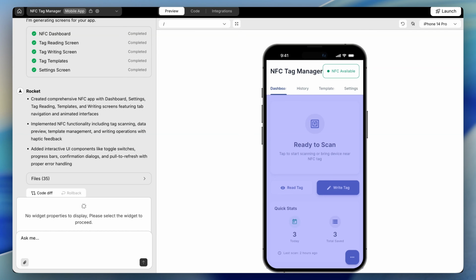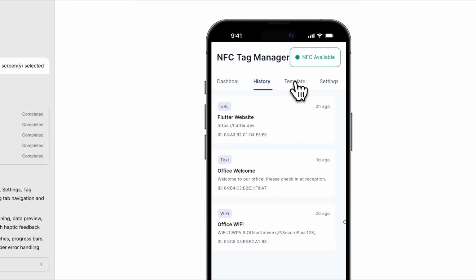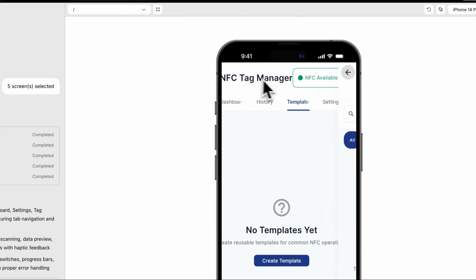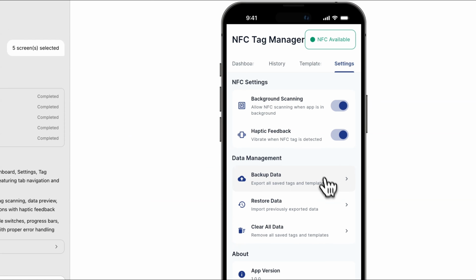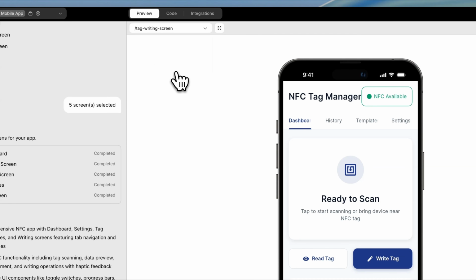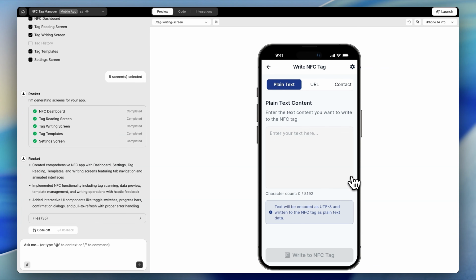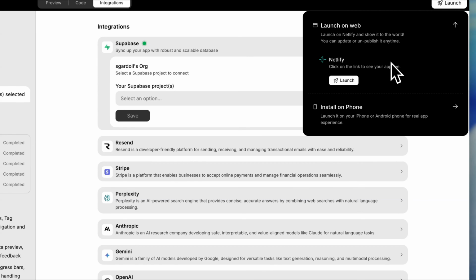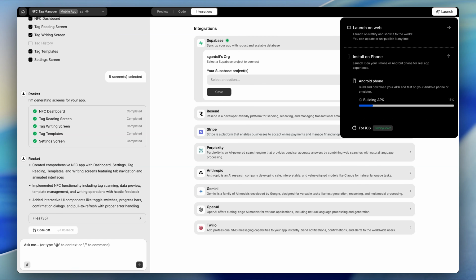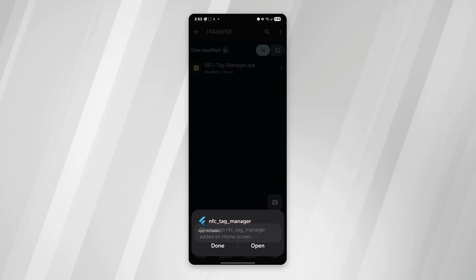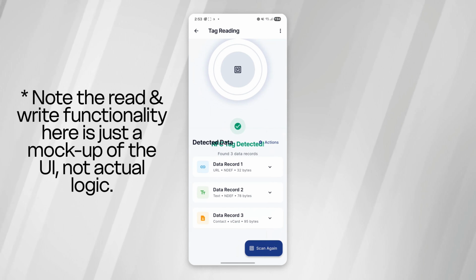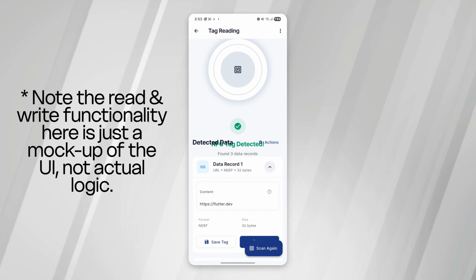As for our NFC app, Rocket went heavy on UI but light on functionality. It created a beautiful layout and claimed full read-write functionality, but everything turned out to be just mock UI. The generated code lacked any meaningful NFC package implementation, which is a real shame. Rocket will also build an APK for Android testing, which is great, but iOS builds, presumably through TestFlight, are still listed as coming soon. So in short, Rocket got close to orbit, but for now, it burned up on re-entry.